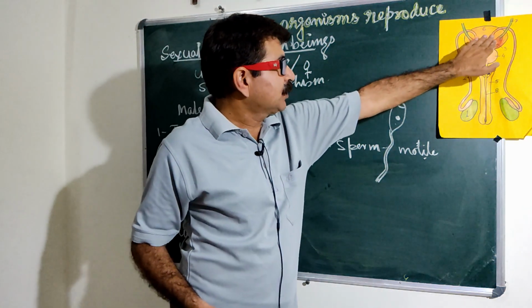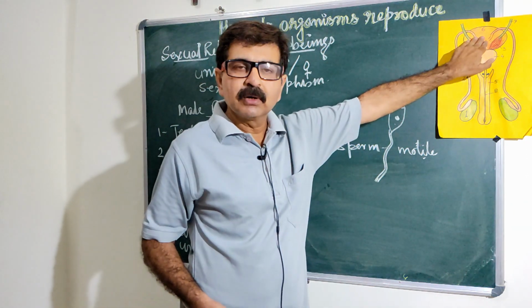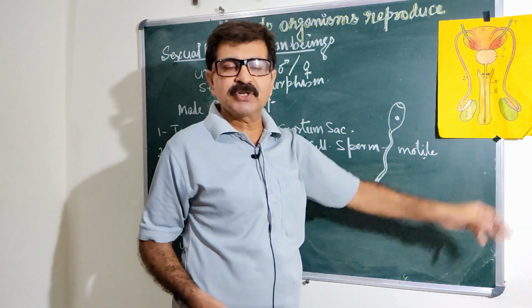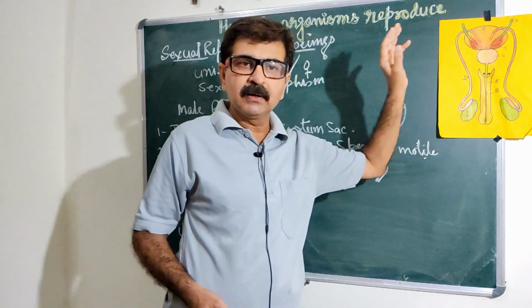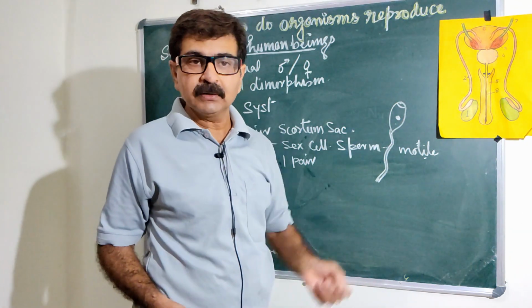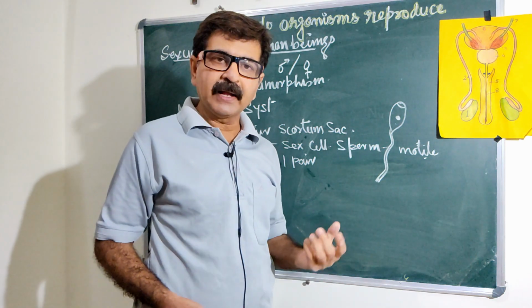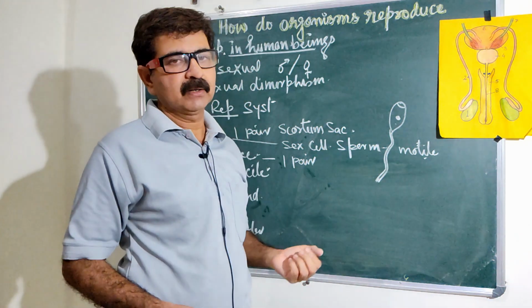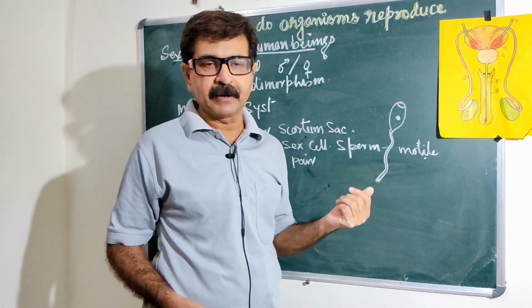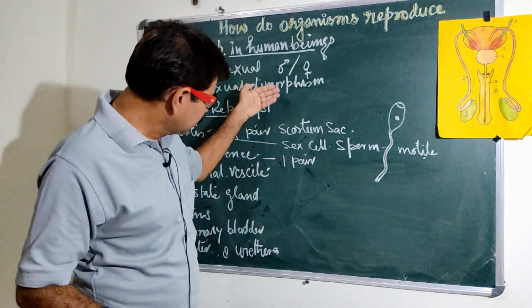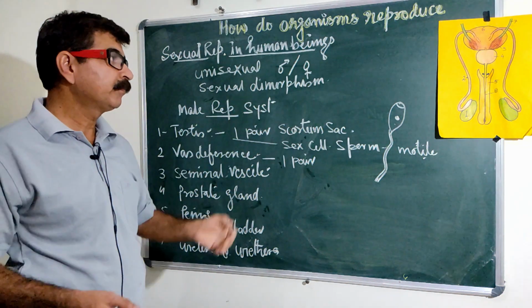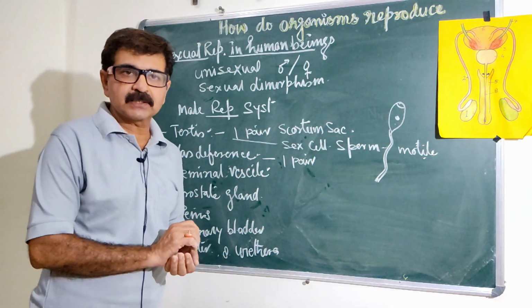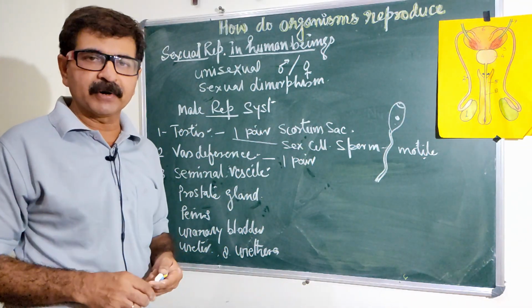A sac-like structure known as the urinary bladder contains urine. A pair of tubes are there, the ureters, which are connected to the kidney and bring the urine, the excretory material, from the kidney. So this is the structure and the function of various organs of the male reproductive system.